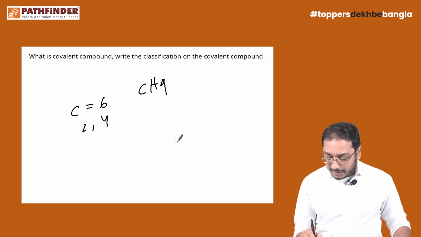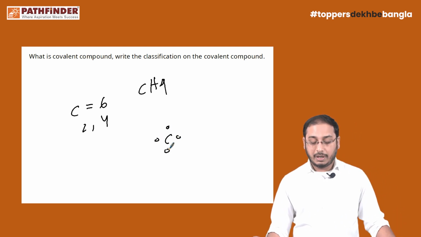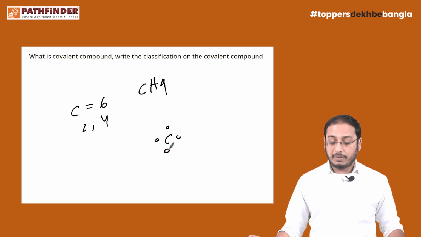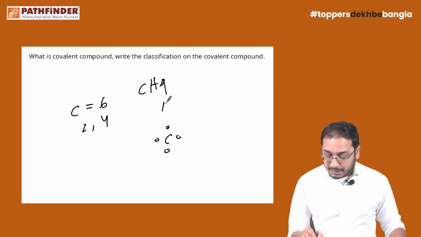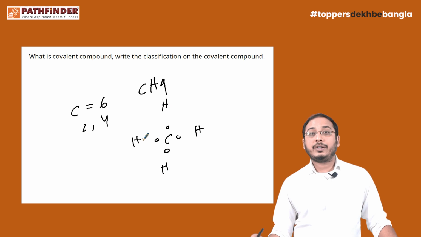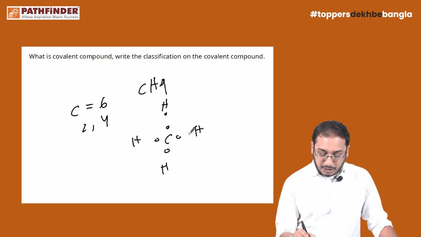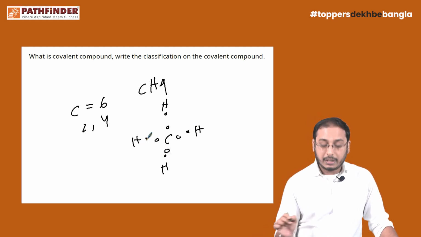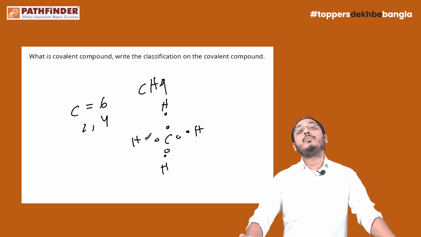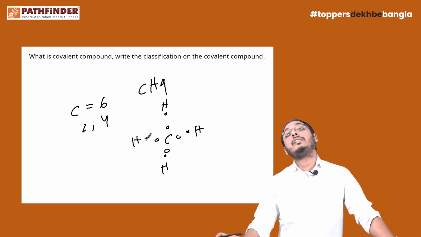Okay, in this case, carbon has 4 electrons. I'm just going to draw the electron dot structure. Carbon has 4 electrons in its valence shell, and it will take 4 hydrogens. Hydrogens have 1 electron each, so each electron is donated by the hydrogen. Now, carbon and hydrogen both have to fulfill their octet and duplet.